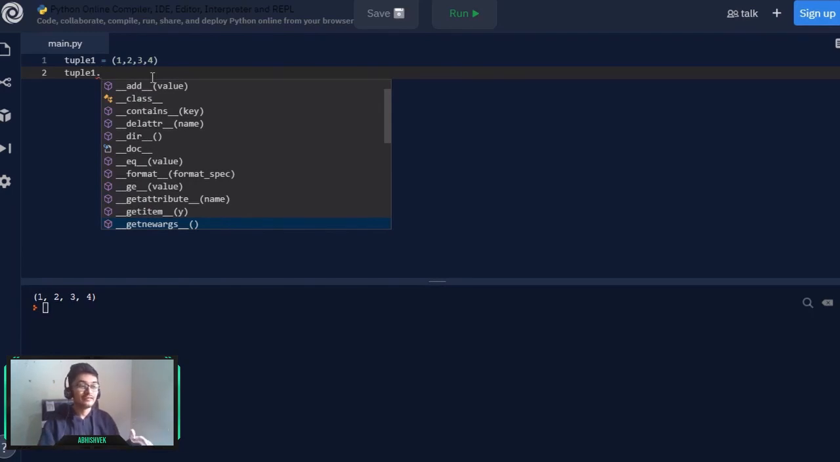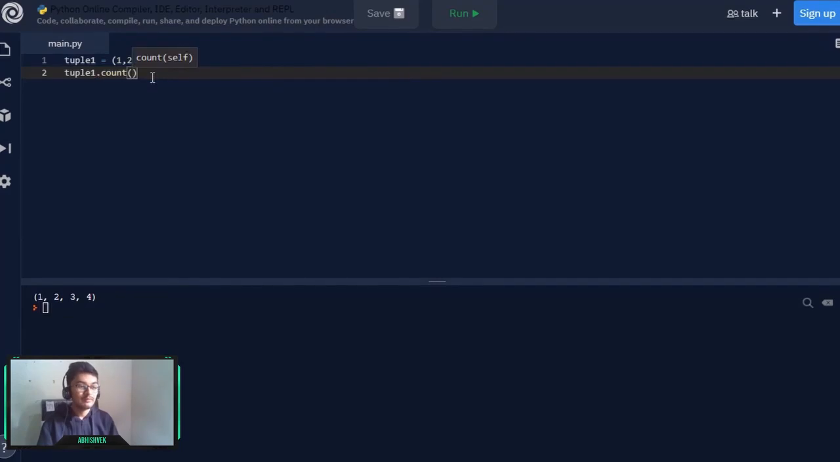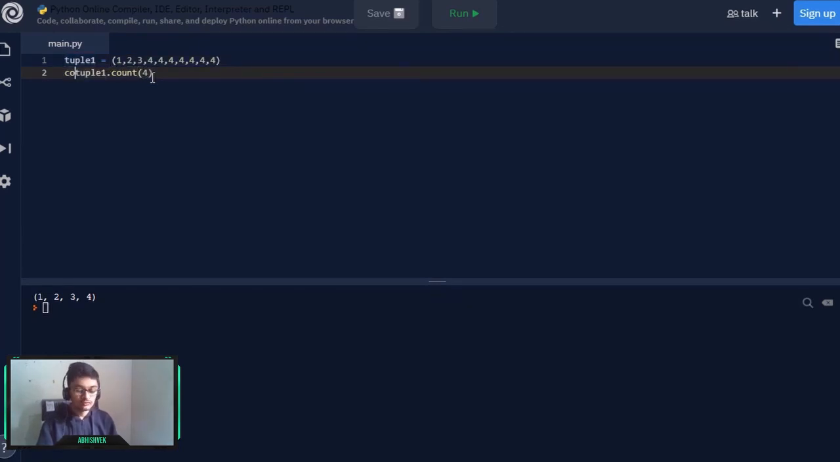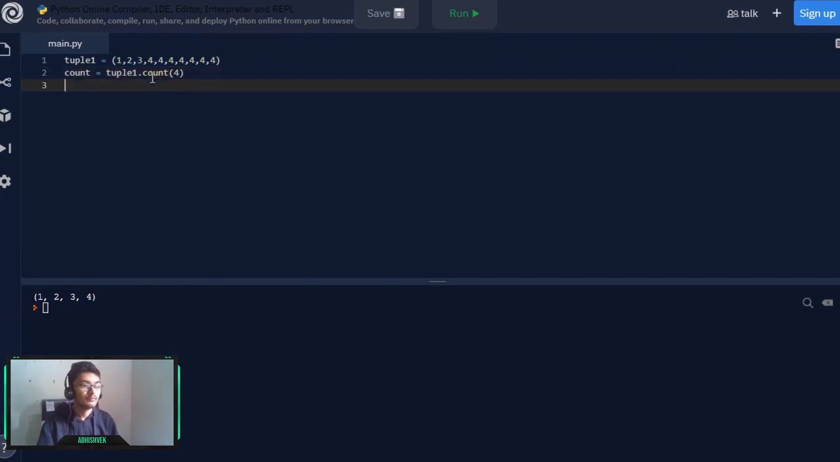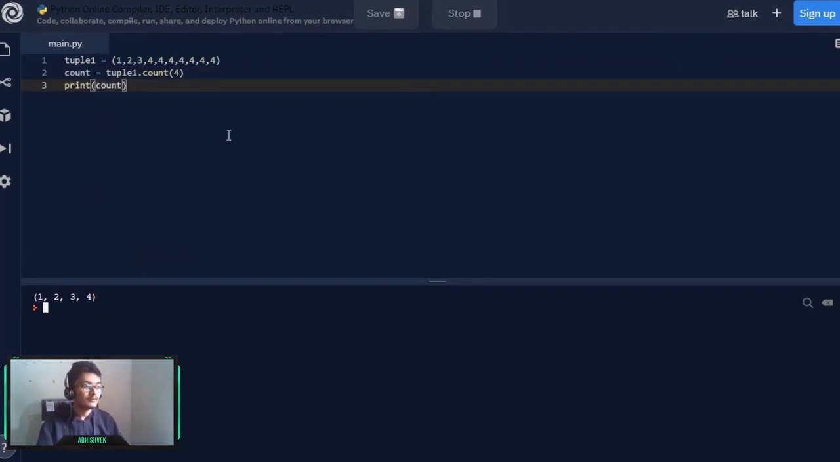Now this is for another tutorial. So we can only see the non-dunder methods, which are these two. We can simply count any particular value in it. So let's say we have more numbers here. We can count our number of 4s. So I can write here count is equal to tuple1 dot count, and if I simply print our count variable, which counts the number of values, it is 7.